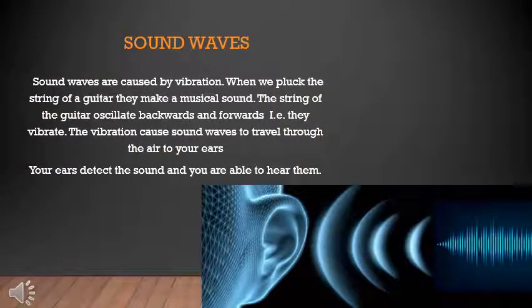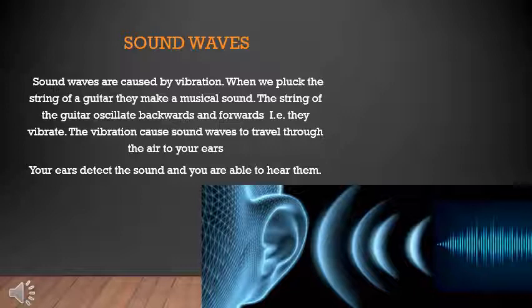Sound waves. Sound waves are caused by vibration. When we pluck the string of a guitar, it makes a musical sound. The strings of the guitar oscillate backwards and forwards. That is, they vibrate. The vibration causes sound waves to travel through the air to your ears. So our ears detect a sound and we are able to hear it.